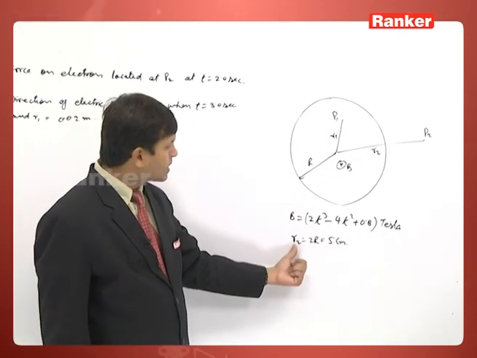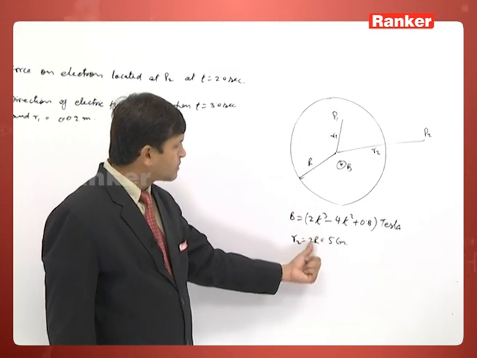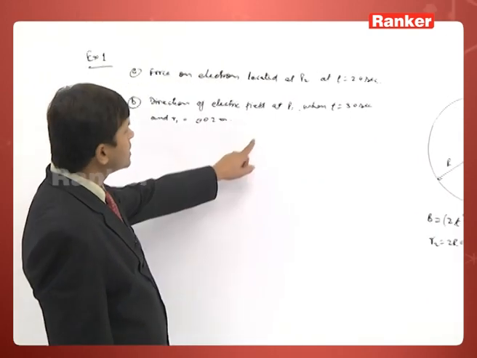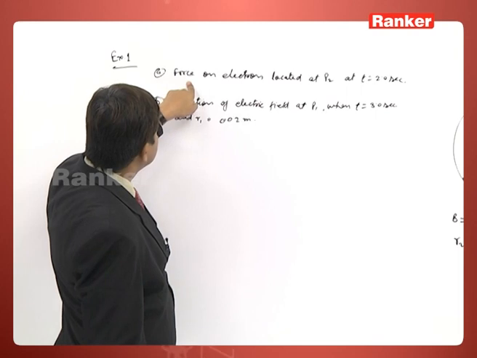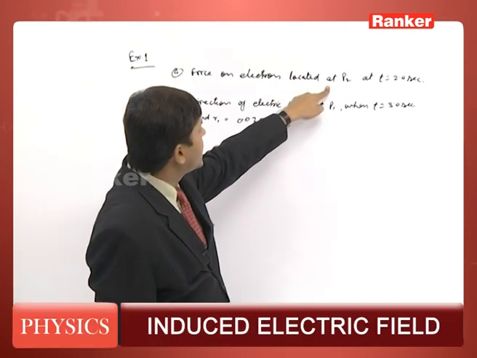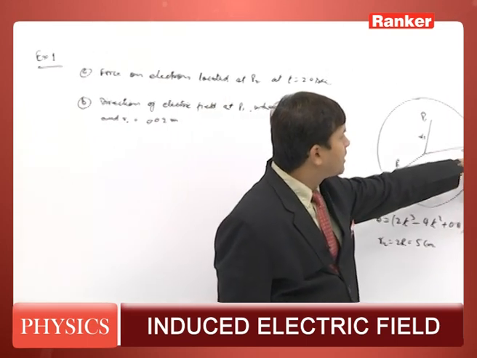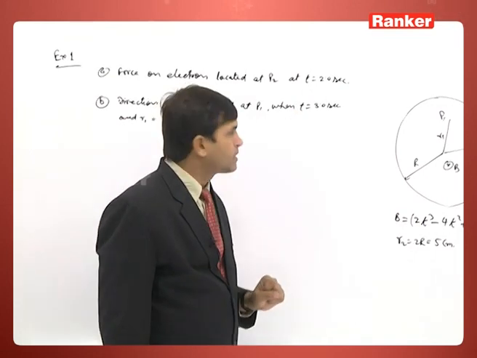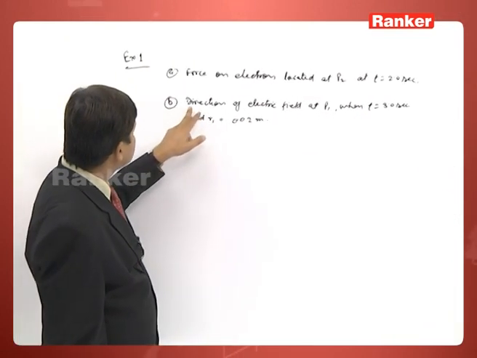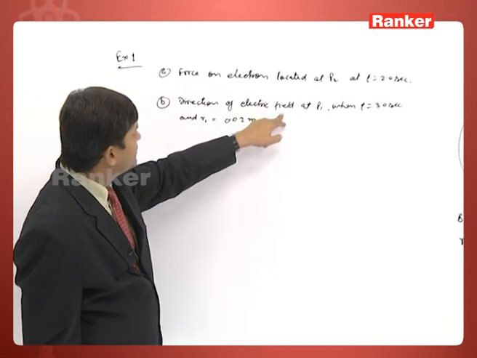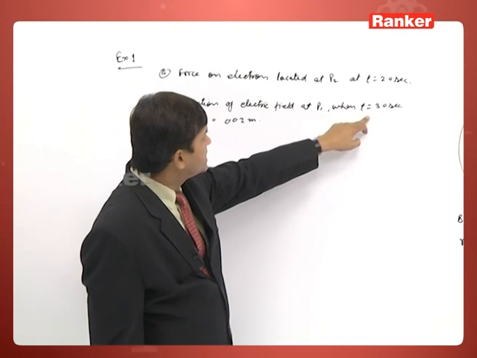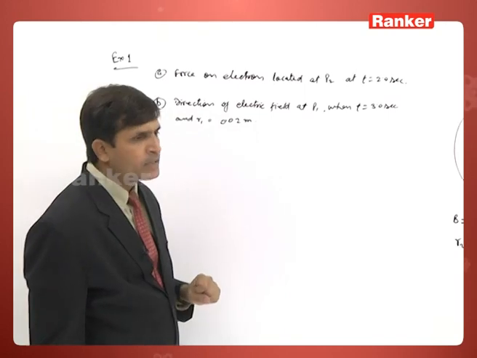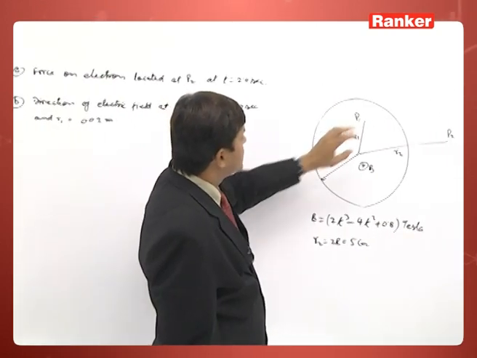The relation between R2 and R is given: R2 is equal to 2R, which is equal to 5 centimeter. The first question is the force on an electron located at P2 at t equal to 2 seconds. The second question is to find the direction of electric field at P1, whose position is 0.02 meter from the center.